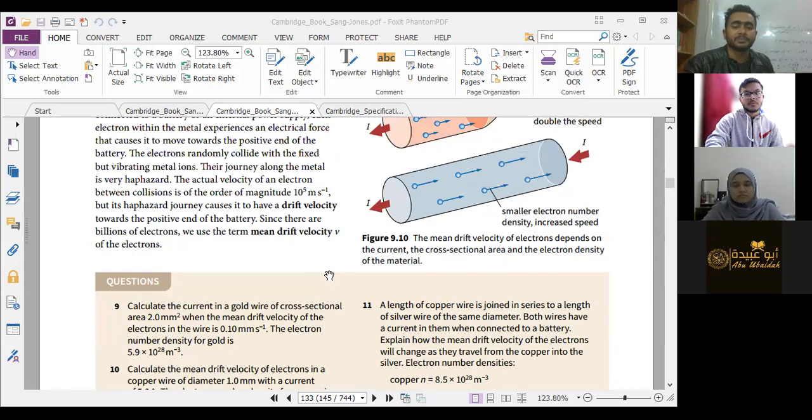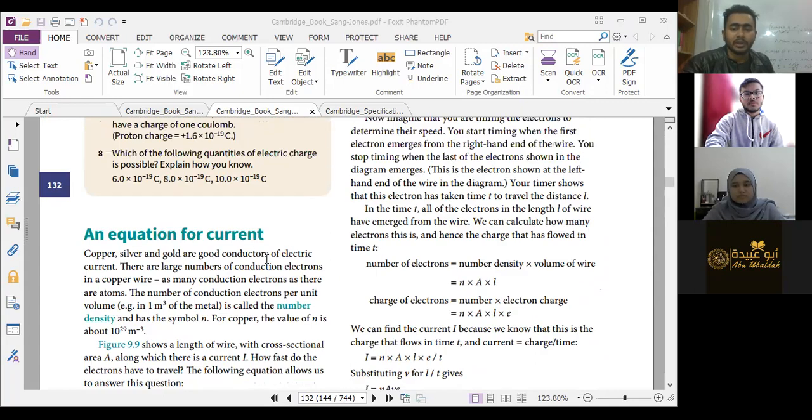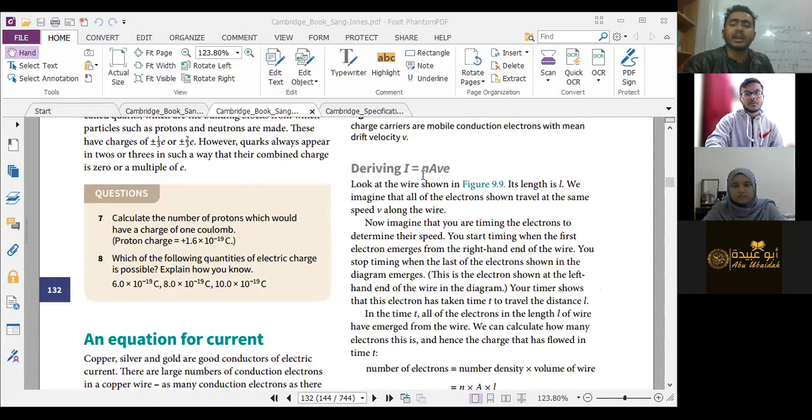Okay, so let's summarize the first part. We derived the equation for current, I equals nAvq. The book questions related to this, we have solved them. So that will be the end of the first part of the class.